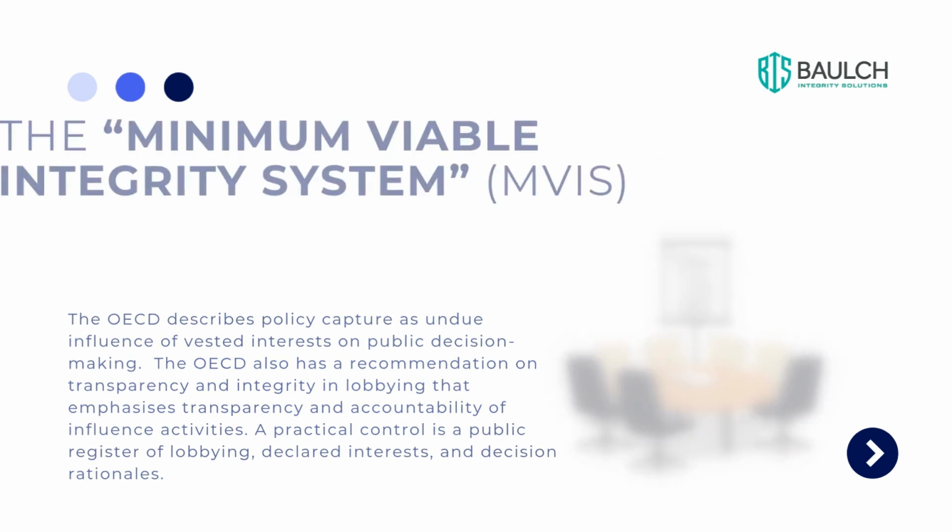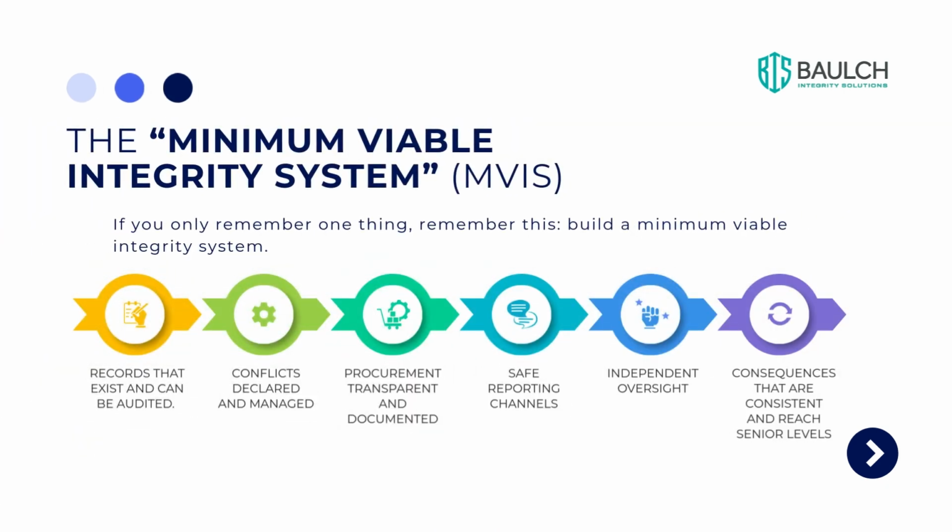If you only remember one thing, remember this: build a minimum viable integrity system, or MVIS. 1. Records that exist and can be audited. 2. Conflicts declared and managed. 3. Procurement transparent and documented. 4. Safe reporting channels. 5. Independent oversight. And 6. Consequences that are consistent and reach senior levels.